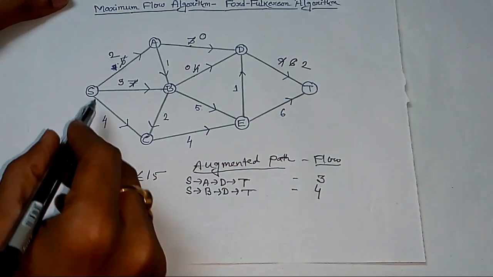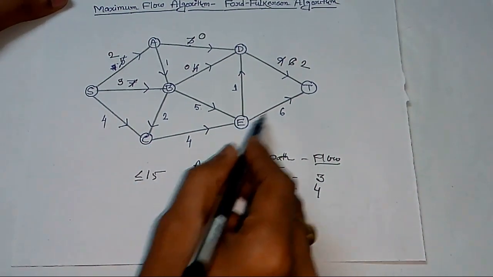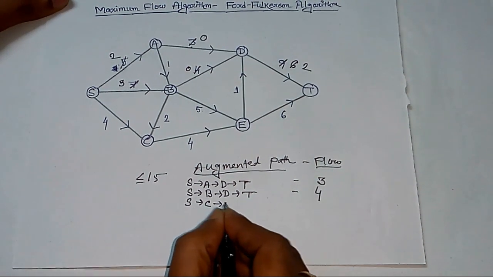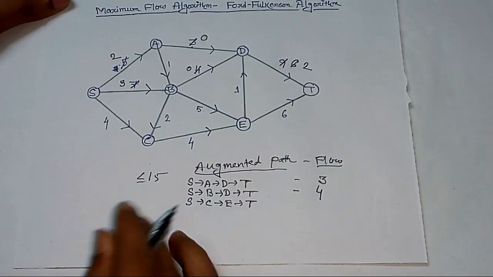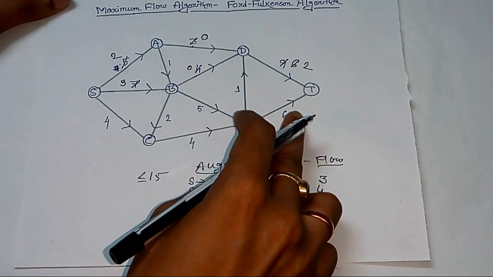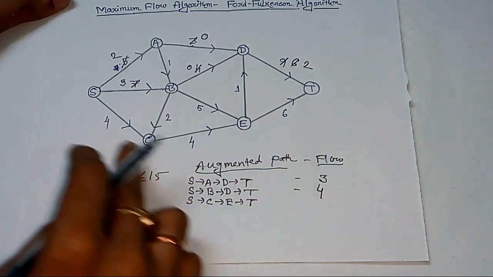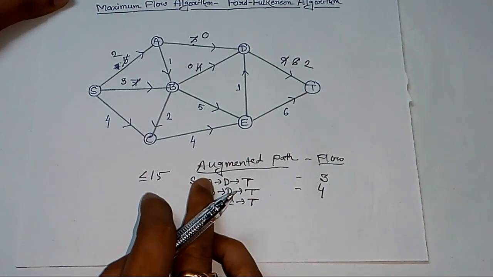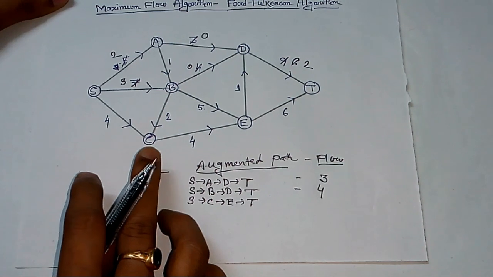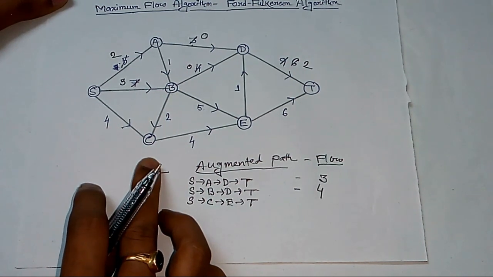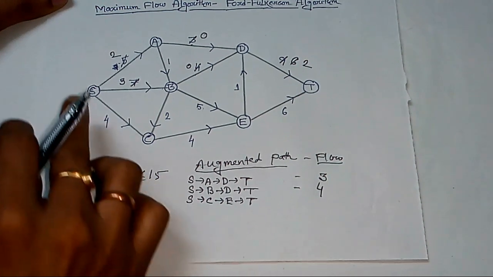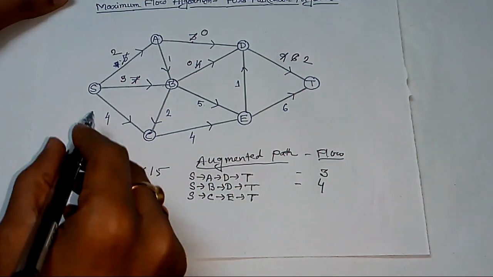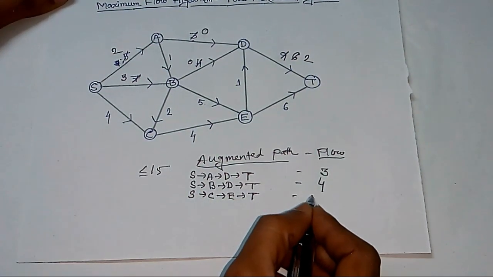Next we are selecting this path S to C, from C to E, and from E to T. If we select this path, we see that the capacities are 4, 4, 6. These are the capacities of the arcs of this path, and among them 4 is the minimum. So 4 will be the maximum amount of petroleum that can be sent from S to T via this path. The bottleneck capacity is 4, and hence the maximum flow through this path is 4.